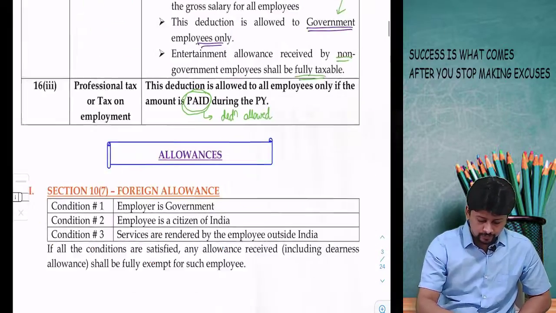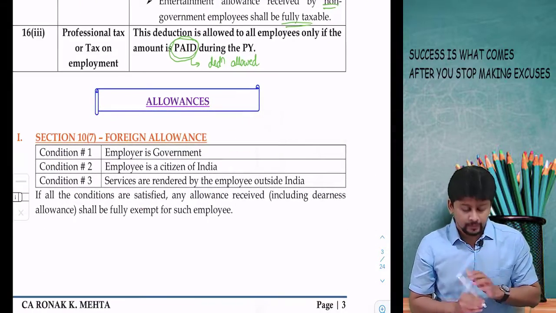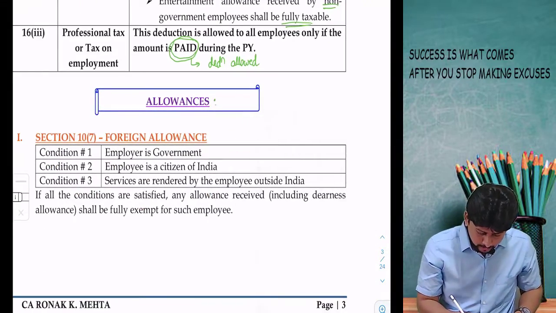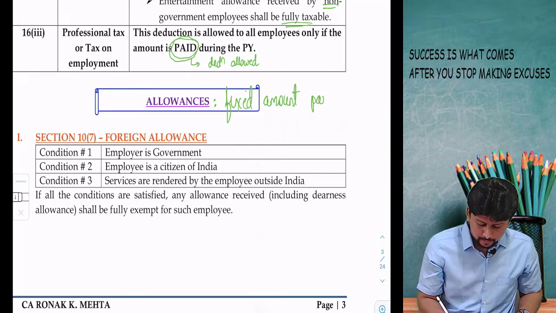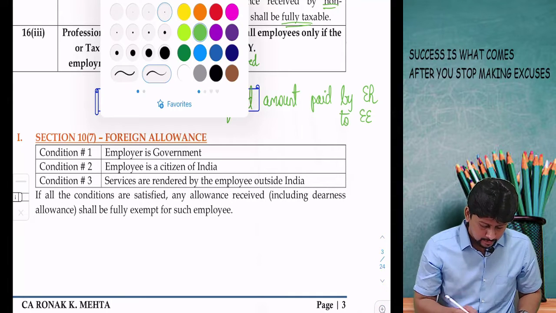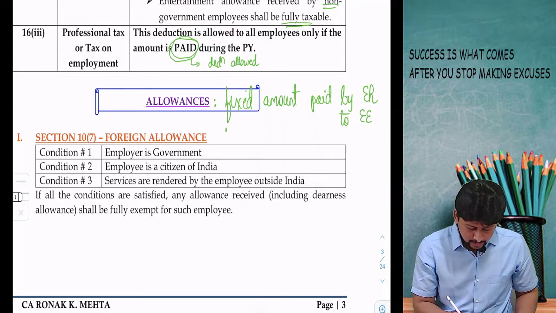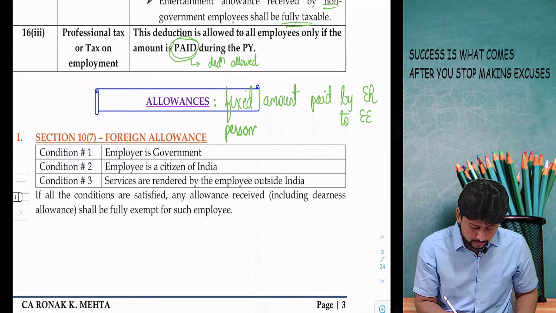Allowances. Now, first of all, what do I mean by an allowance? Allowance means it is a fixed amount paid by the employer to the employee. Why is this fixed amount paid? This fixed amount can be paid for personal purposes.